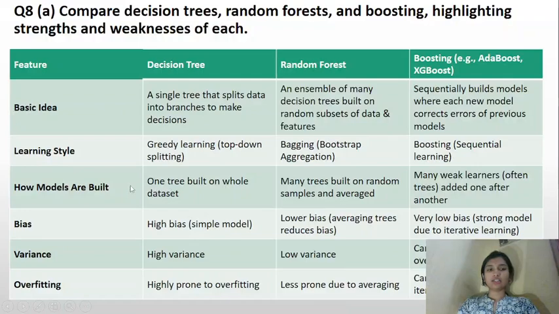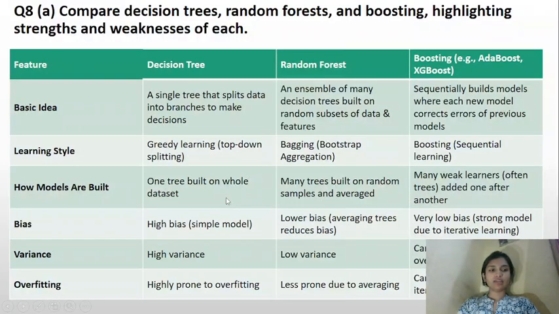How models are built: a decision tree is one tree built on the whole data set. Random forest has many trees built on random samples and averaged. In boosting, many weak learners are added one after another. On bias: decision tree high bias, random forest lower bias, boosting very low bias.